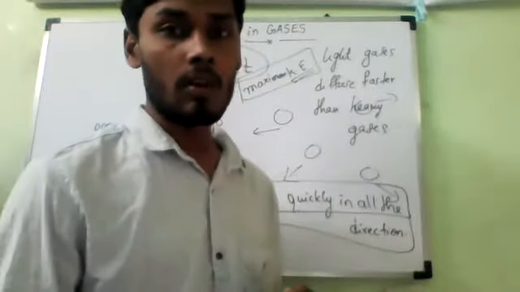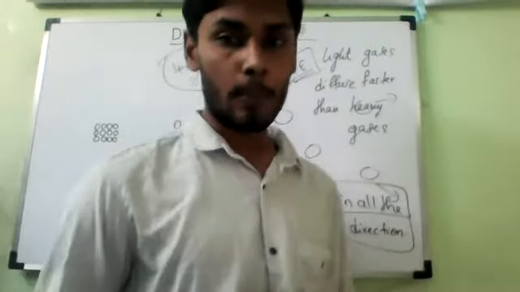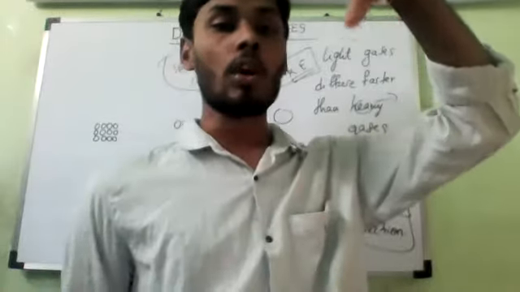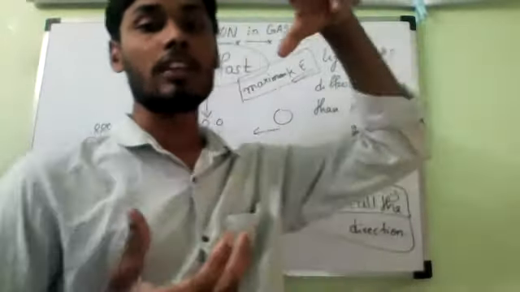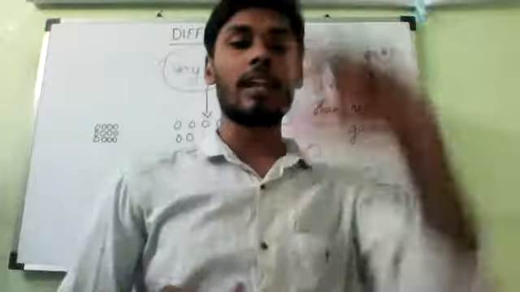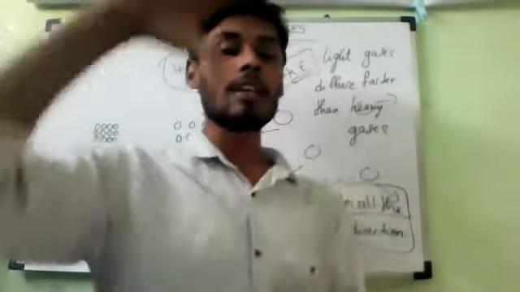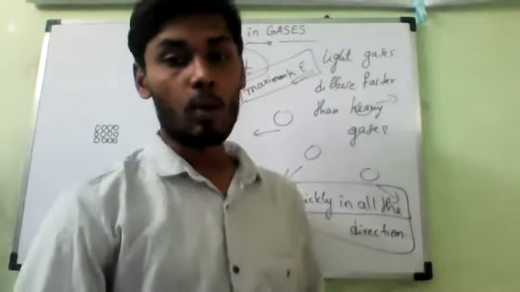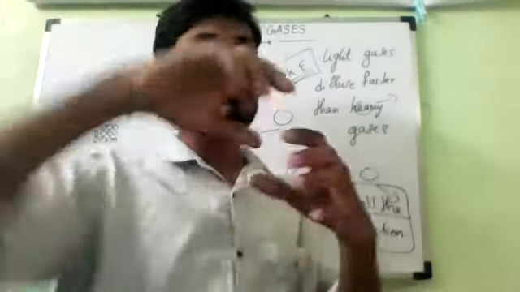Understand? Now let us give some examples. In yesterday's class I showed you the diffusion of gases, with bromine gas and air. Do you remember? Bromine gas and air mixing in an inverted jar, and the brown color. Did you notice it? Yes, sir.